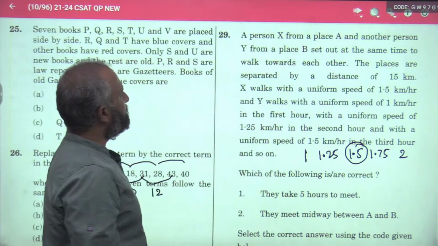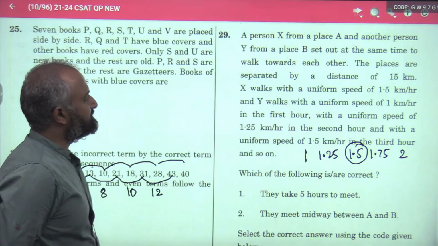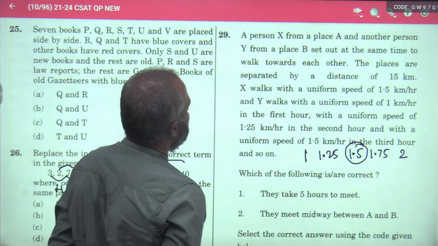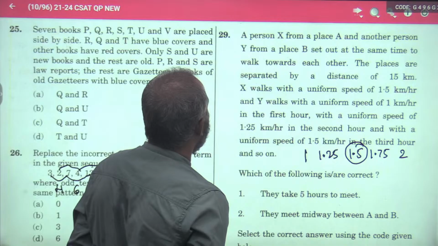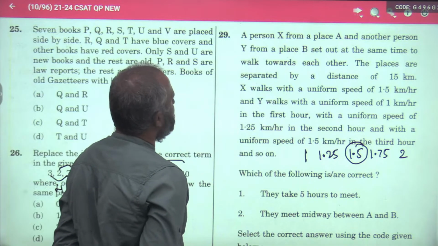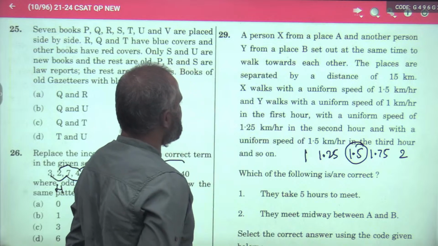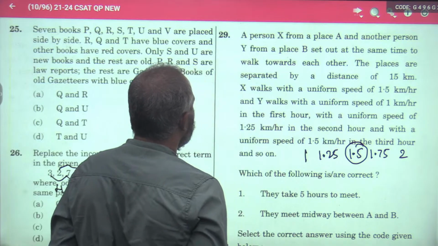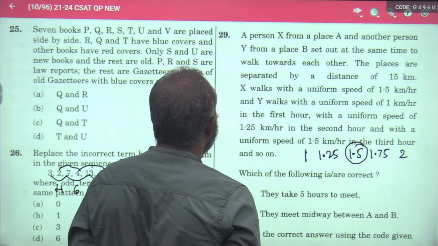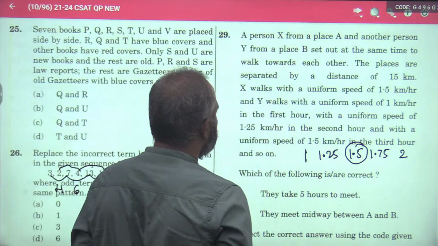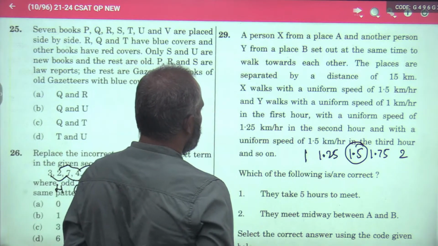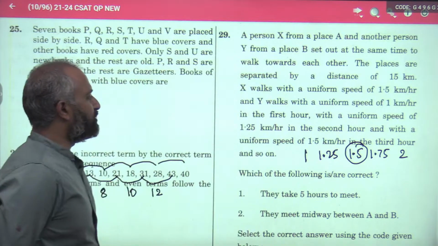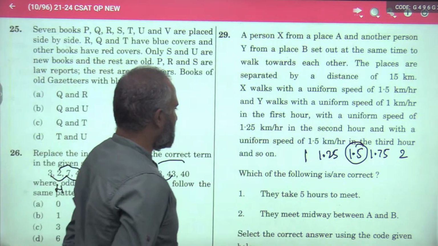Now a person X from a place A and another person Y from place B set out at the same time to walk towards each other. The places are separated by a distance of 15 kilometers. X walks with a uniform speed of 1.5 kilometers per hour and Y walks with a uniform speed of 1 kilometer in the first hour, 1.25 kilometers per hour in the second hour, and 1.5 kilometers in the third hour, and so on and so forth.